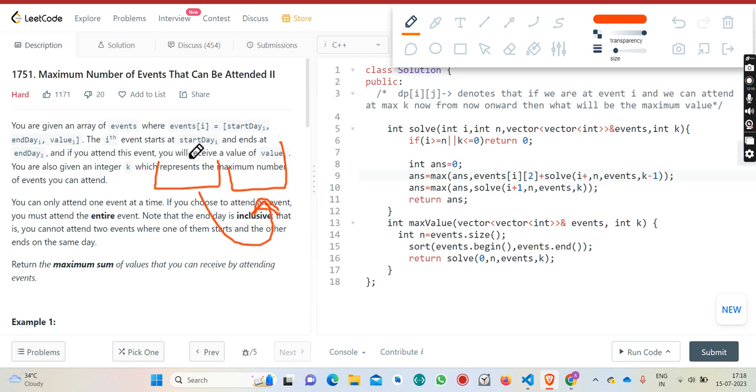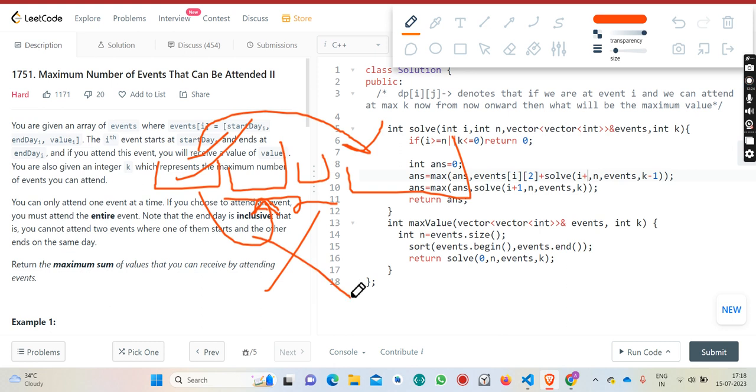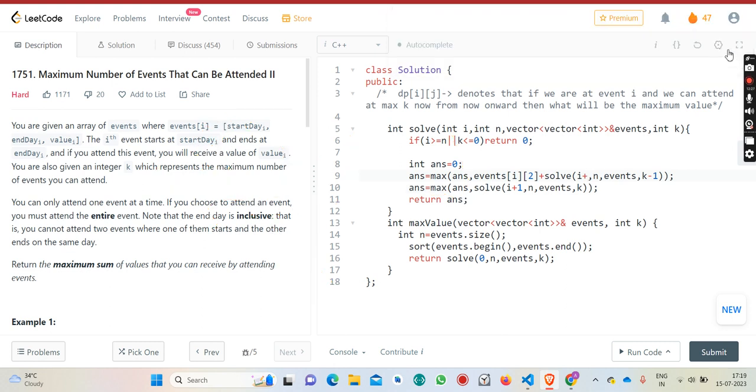That's why I sorted the events, so that I am able to say which is the next available. Suppose this was the event which was next available after this event, then why would I check the events in between them? It's not optimal. That's why, to reduce the time complexity, I will use binary search.